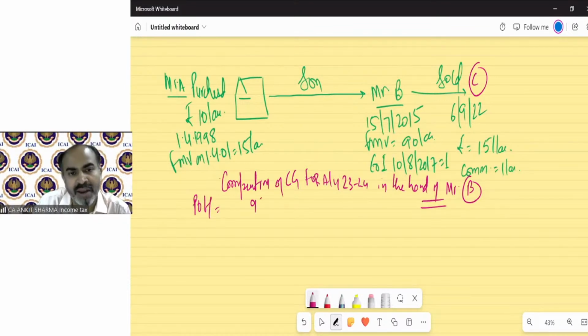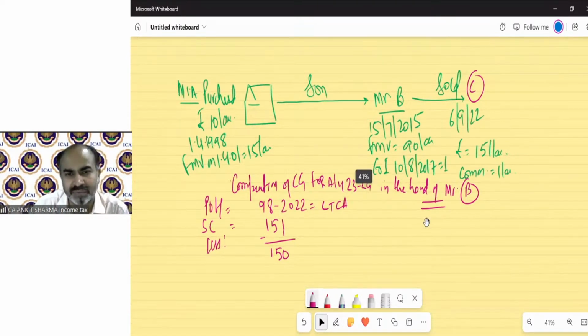So that will be from 98 till 2022. So asset is a long-term capital asset. Clear? Now the sale consideration is 151 lakh less expense on transfer, that is 1 lakh. So net sale consideration will be 150.